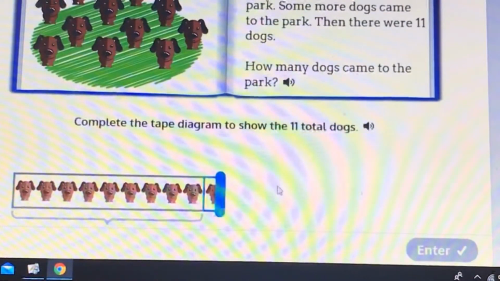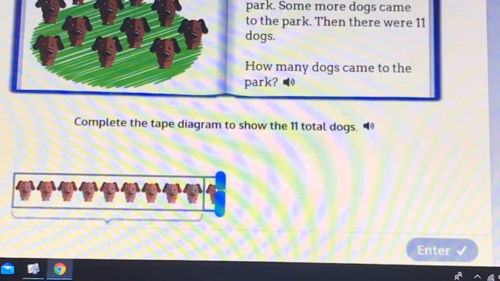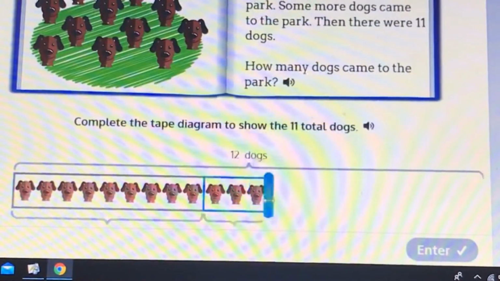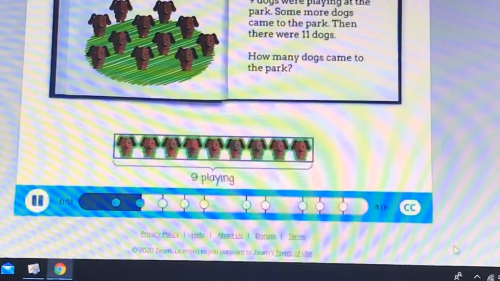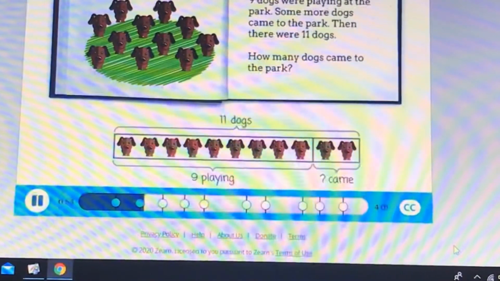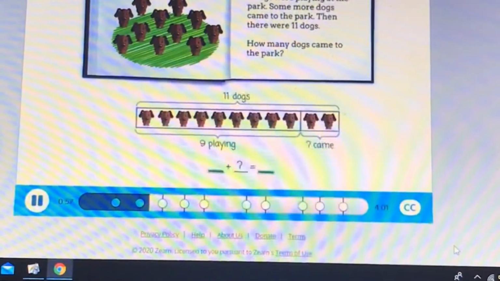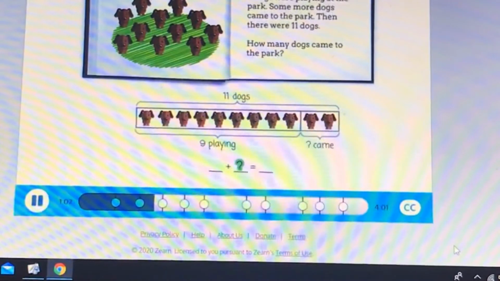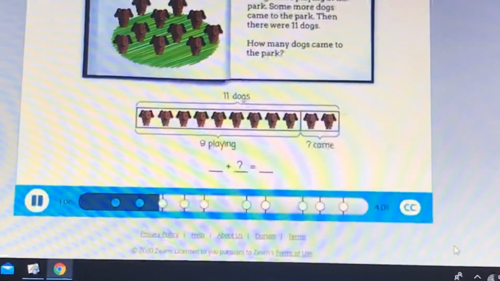So now we're going to show how many we have to add to make 11. We know that we have 9 dogs to start with. So 9, 10, 11. There were 11 dogs in total at the park. Let's fill in the addition sentence to match the story. The question mark is the number of dogs that came to the park. That's the number we don't yet know.